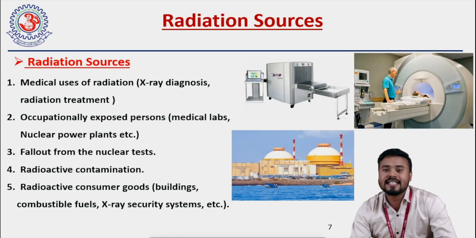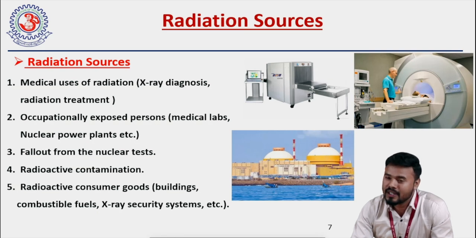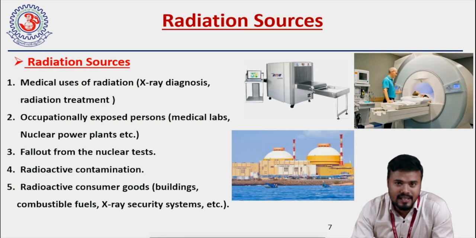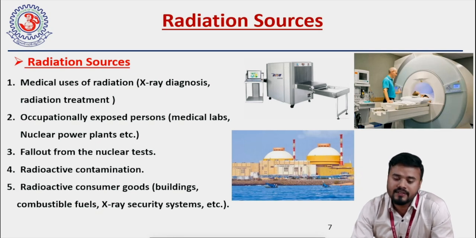So what are the general sources of radiations? Mainly we get ionizing radiations from medical uses like X-ray diagnosis and radiation treatment, or from occupational exposures. Those workers who are working in nuclear power plants, in hospitals, in the radiology department are exposed on a regular basis. Then there is the fallout from nuclear tests, radioactive contamination of air or water, or radioactive consumer goods, building materials, combustible fuels, X-ray security systems, etc.